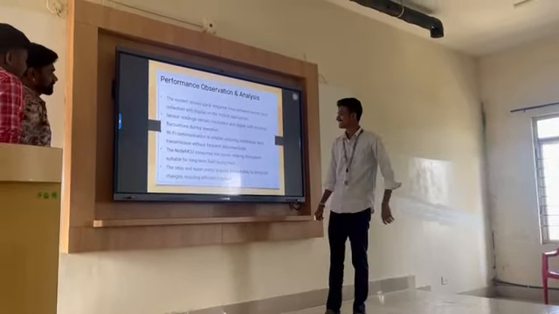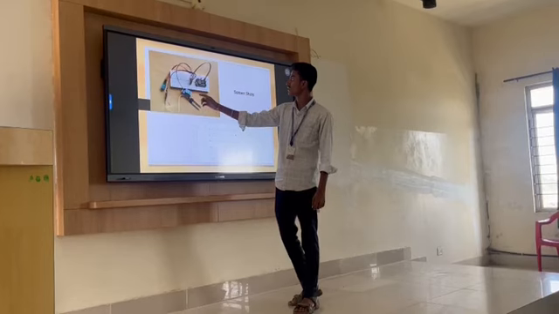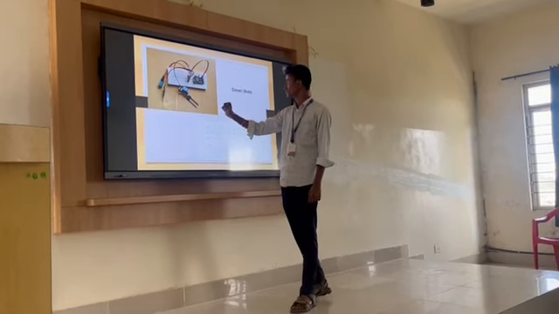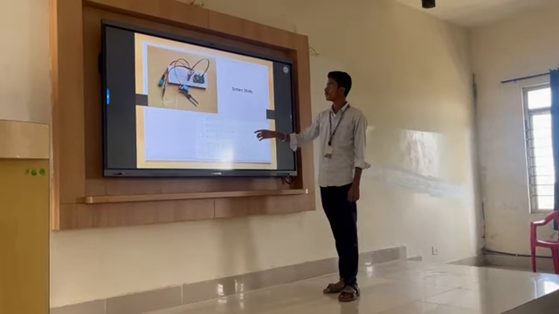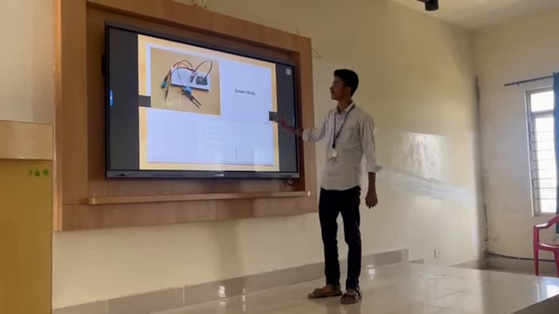This is our project, which contains Node MCU and ESP32, soil moisture sensor, and relay module. This is our observation. We have gone through the circuit.